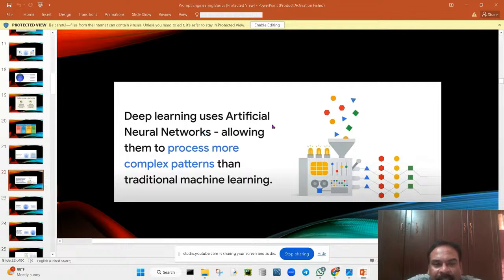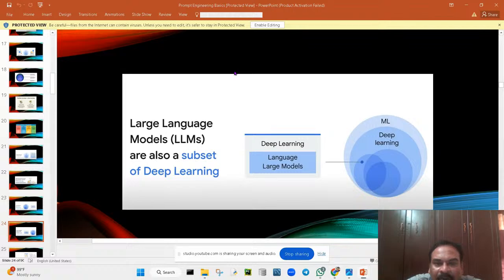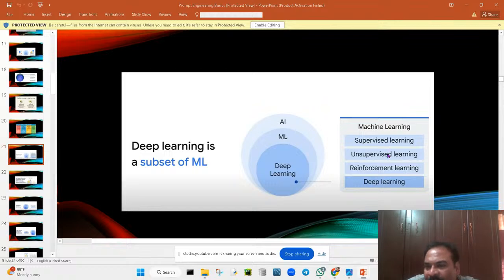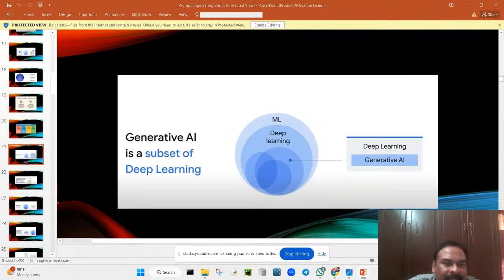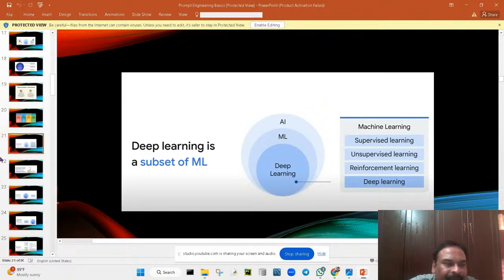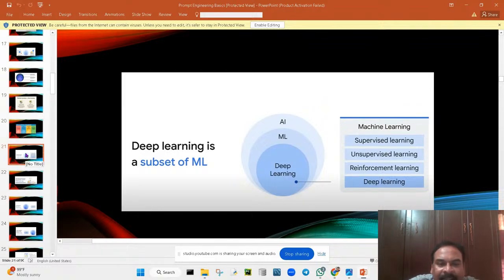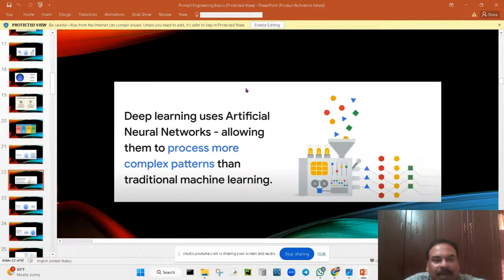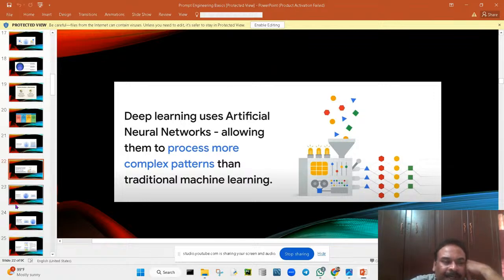Okay, so deep learning uses artificial neural networks, allowing them to process more complex patterns. So what is deep learning? Until here you came to know machine learning has supervised learning, unsupervised learning, reinforcement learning. Deep learning is the subset of machine learning. So if you go here in this diagram, you can see the deep learning. Next, we will discuss all these things in depth. So what is deep learning? Deep learning uses artificial neural networks, allowing them to process more complex patterns than traditional machine learning. Okay, so that is the one.